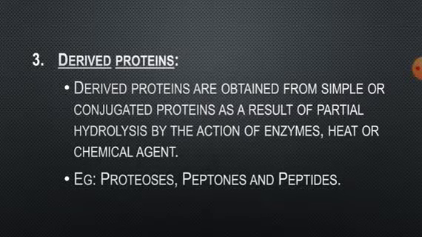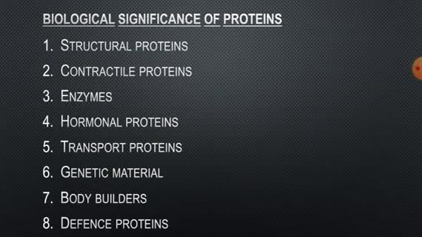Then the derived proteins. Derived proteins are obtained from simple or conjugated proteins as a result of partial hydrolysis by the action of enzymes, heat or chemical agents. They are produced during stepwise digestion of proteins. For example, proteoses, peptones and peptides. So these are the derived proteins, derived from simple or conjugated proteins.